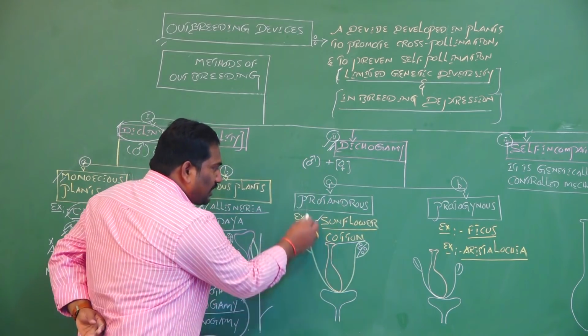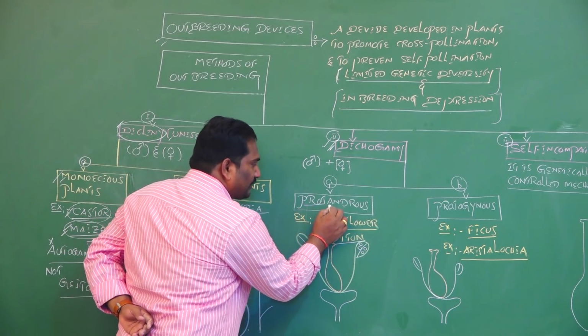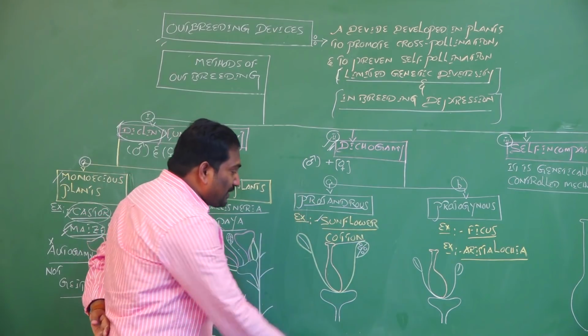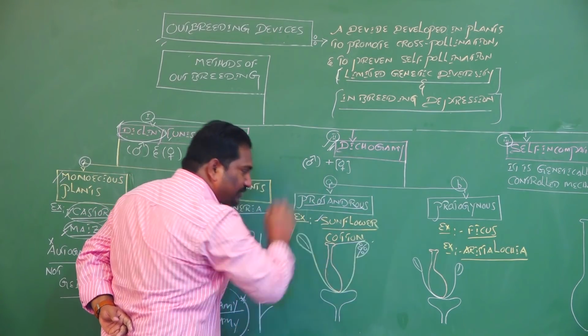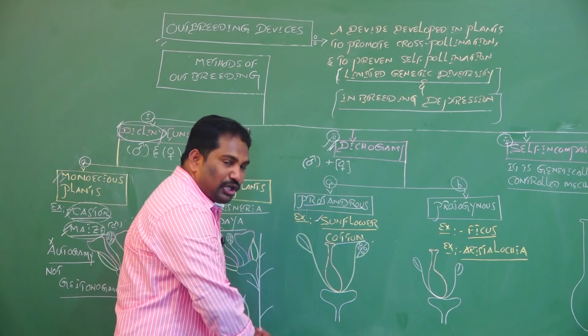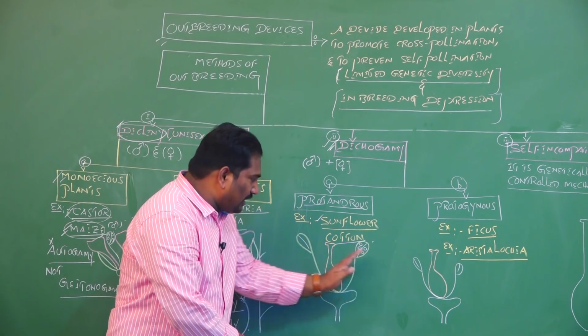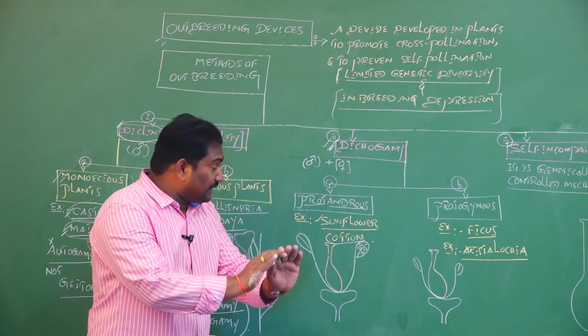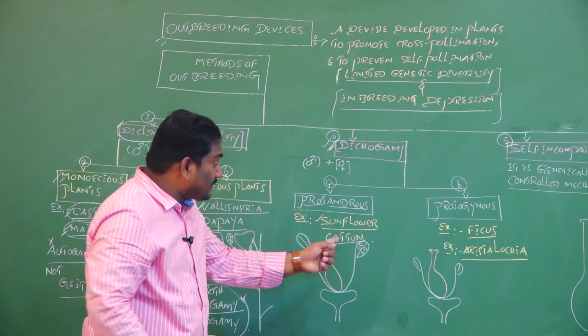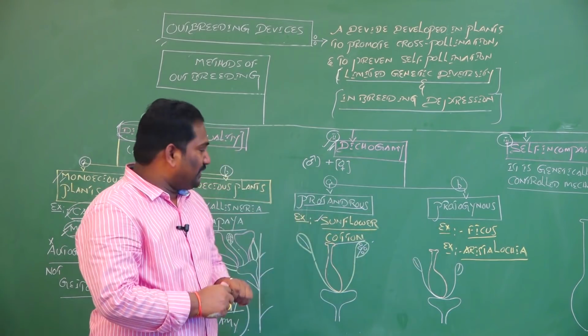According to Greek language, proto means first, androus means androecium. That means the maturation of androecium is first, earlier than the gynoecium. In a bisexual flower, maturation of male sex organ and female sex organ at a different duration, there is no synchrony, there is no autogamy, there is a chance of cross pollination.